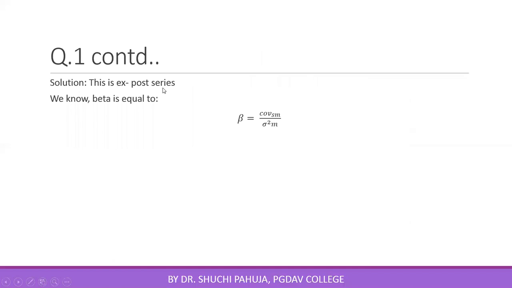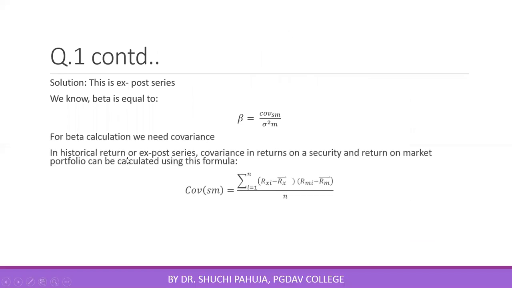In an ex-post series, beta is equal to covariance SM divided by variance of the market portfolio. And in an ex-post series, we know that covariance SM is equal to the summation of deviations of individual returns on the security from the arithmetic mean of the security.